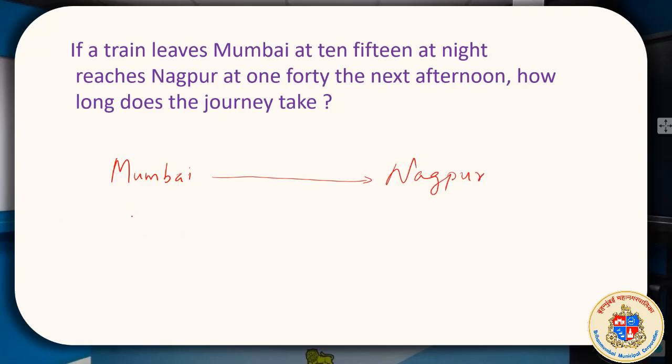It leaves at 10 hours 15 minutes, which we can simply write as 10:15. Or, for our understanding, quarter past 10. Understood? Quarter past 10. One more thing is given. It is at night.